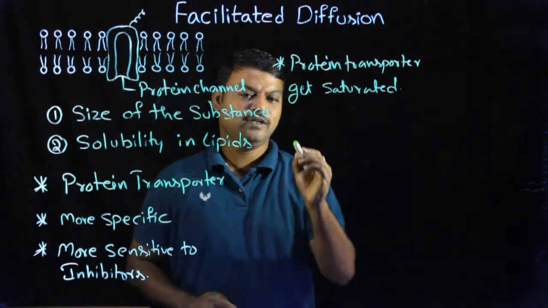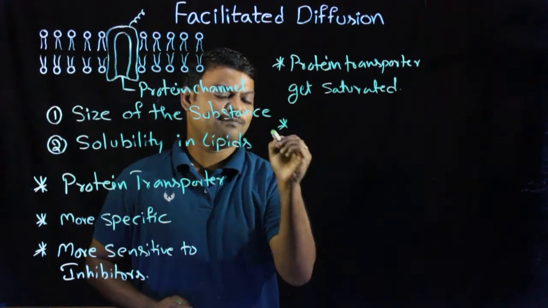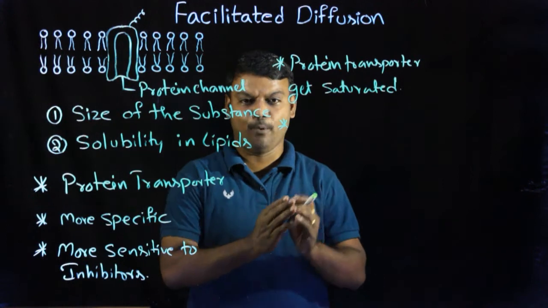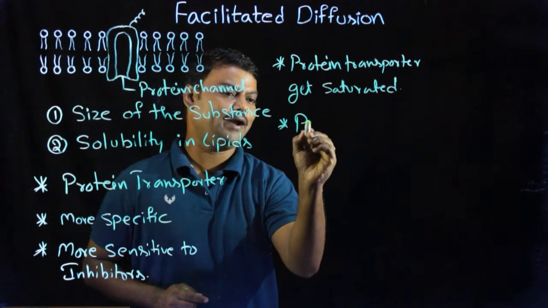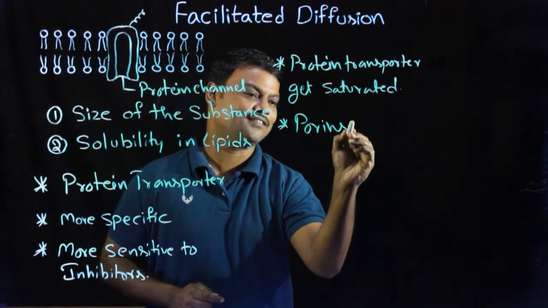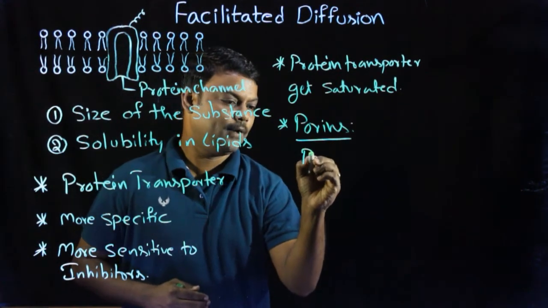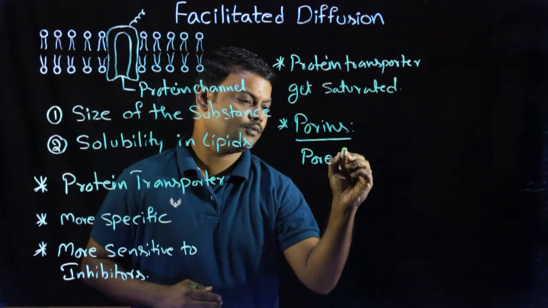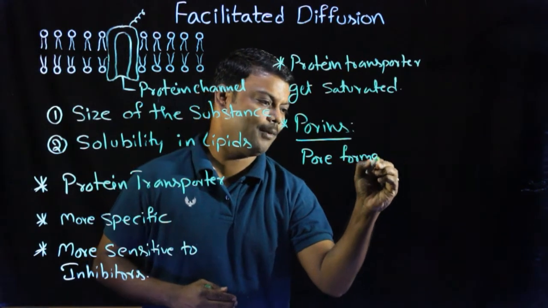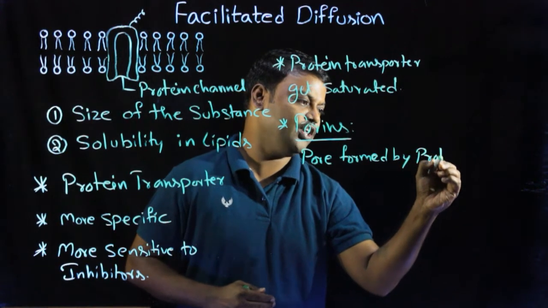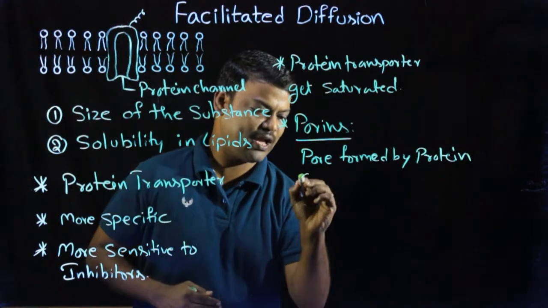At the same time, in plasma membrane, we can observe very large sized pores. These pores are called porins. So a porin is nothing but a pore formed by the protein channels.